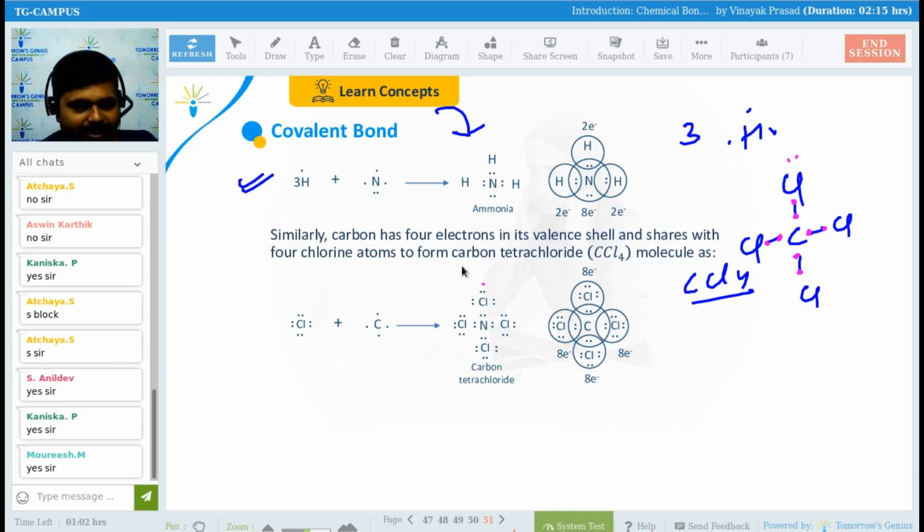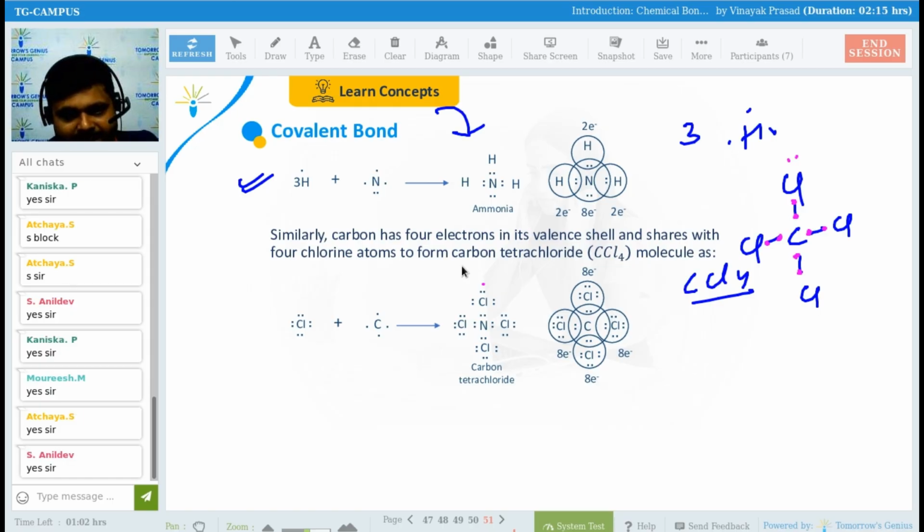See, total number of electrons in the outermost shell of nitrogen is what? 5. 2, you can see here 2 electrons are here, 2 electrons are here. You can see here, guys, if you count this, you will get that the octet has been completed. Getting my point, everyone? Is it clear to each and everyone? Yes or no, guys?